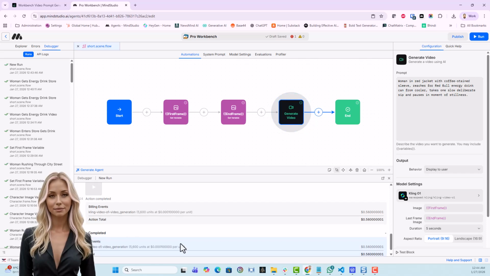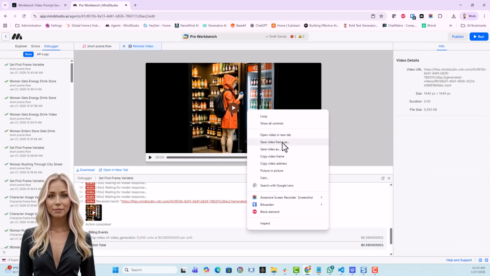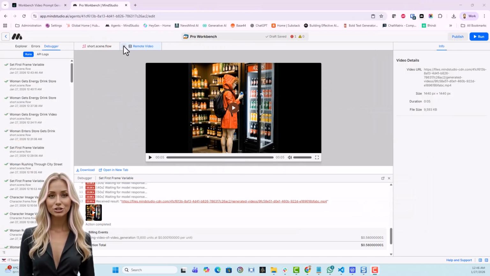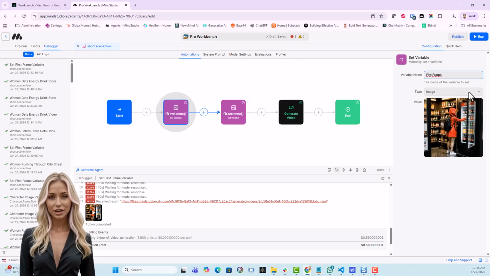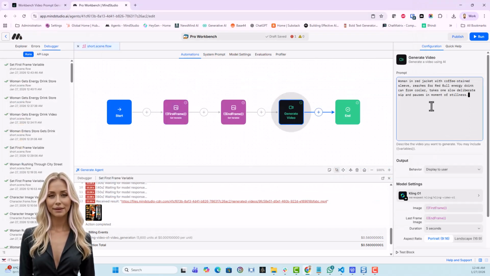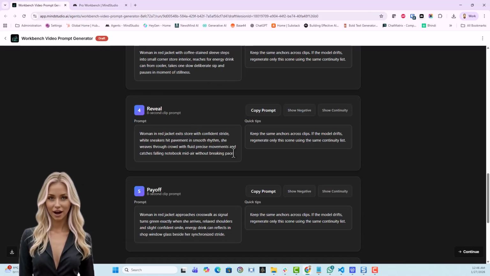Aisha, please behave. Okay, we did it. I'm saving the last frame to our folder. Continue. Let's do the next scene. First, I'll change the first frame to keep consistency and flow as we did before. Next, deleting the previous prompt from the Generate Video block. Now heading back to Prompt Generator for the scene prompt.